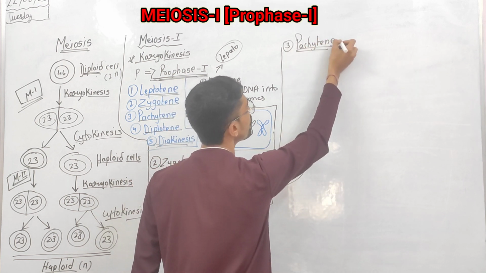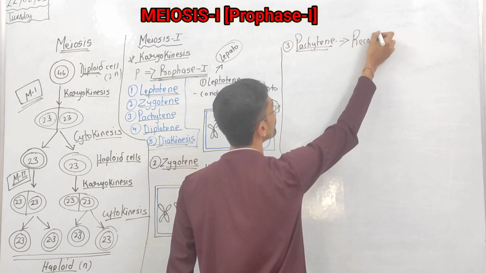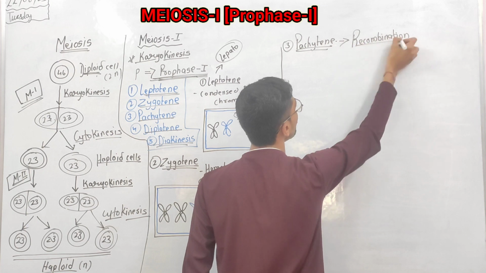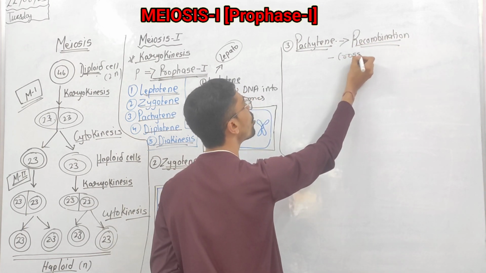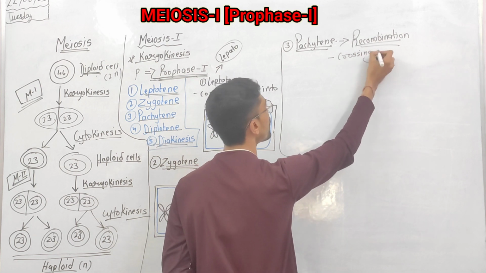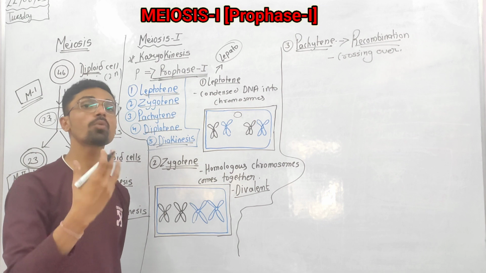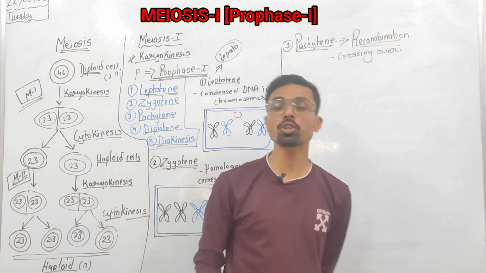And pachytene, which is also called recombination and crossing over. So crossing over takes place. How does crossing over take place?